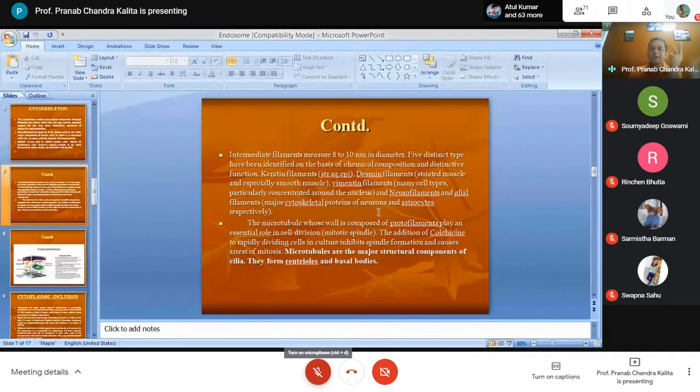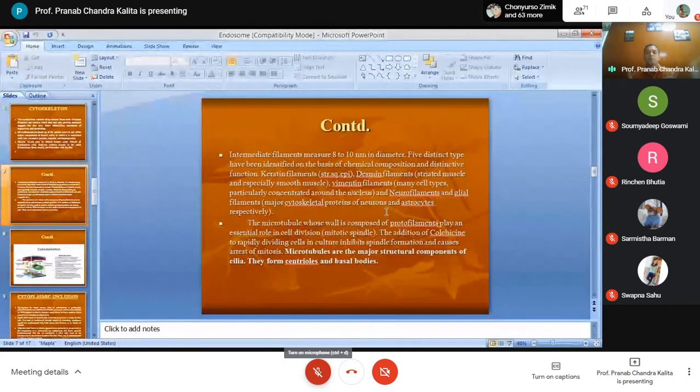So intermediate filaments are of 5 different types. They range from 8 to 10 nanometer diameters. And what are those types? Keratin, desmin, vimentin, and the neurofilaments. Keratin in the stratified squamous epithelium, desmin in striated muscles, vimentin in many cell types, and neurofilaments especially in the neurons and astrocytes. So this is about the filaments. So cytoskeleton means filaments and tubules.